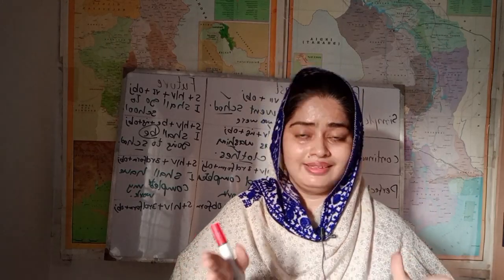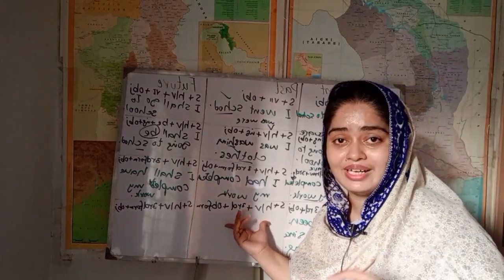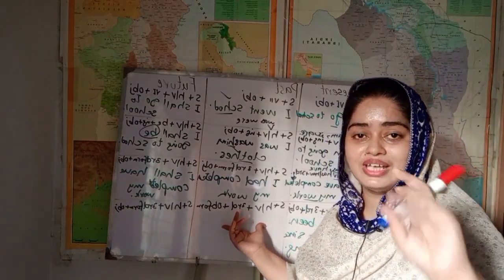When we are not sure about the exact time, we use for. For example, I have been working for 2 hours. When the 2 hours started, we are not sure. It is not exactly 2 hours, so we use for. Have been, has been plus fourth form. I will tell you the logic of this. Stay tuned. And now move towards past perfect tense. The same. Now we are using had been only.